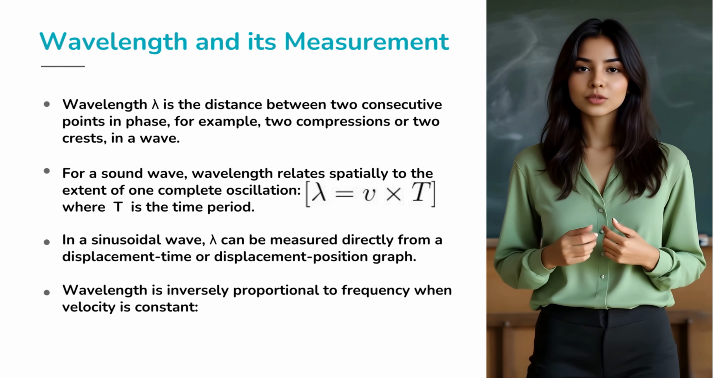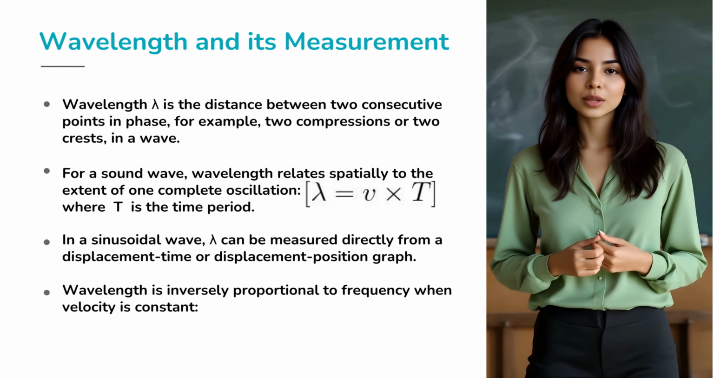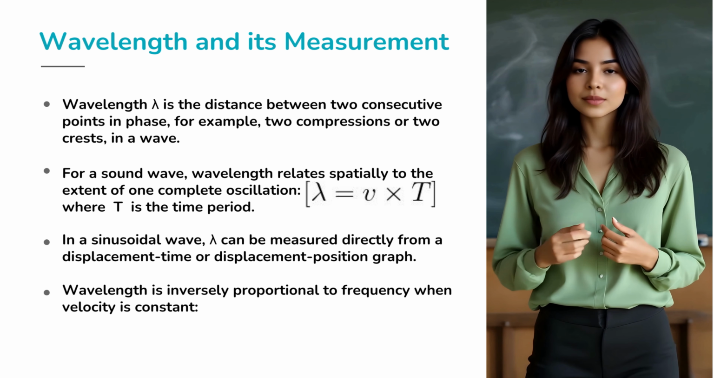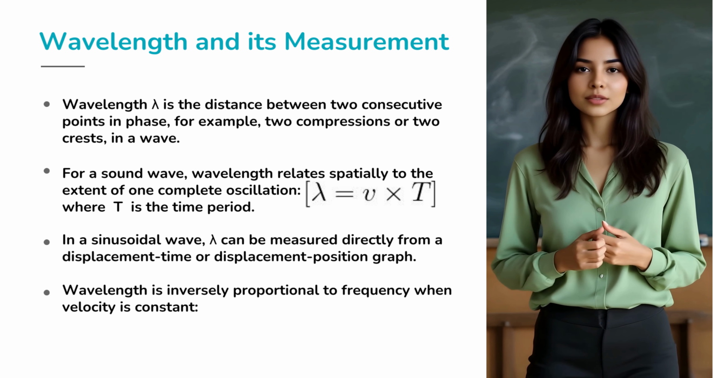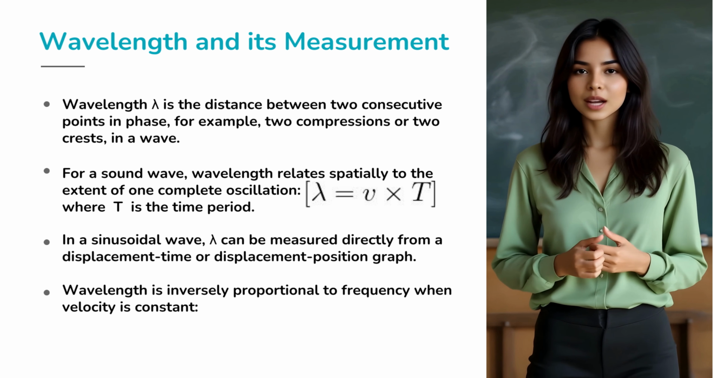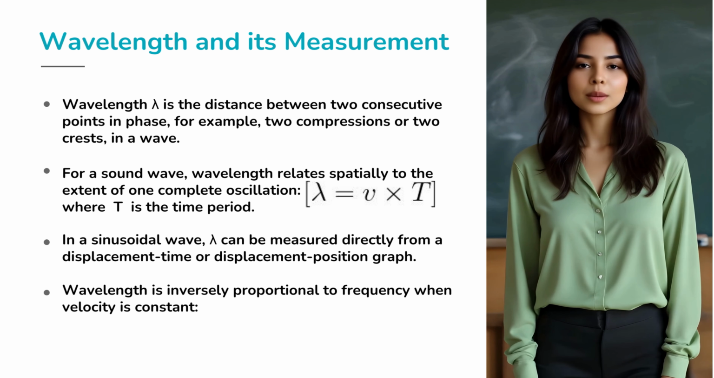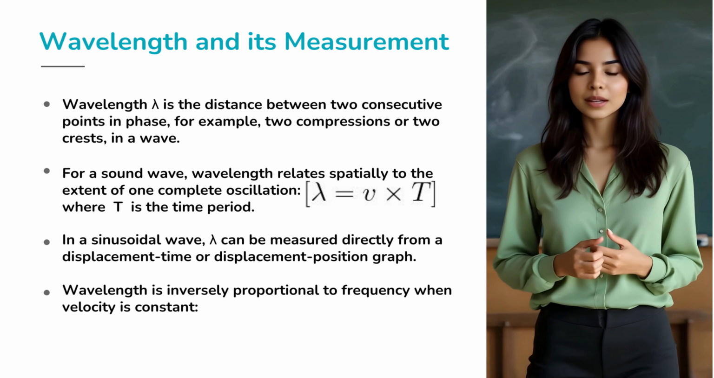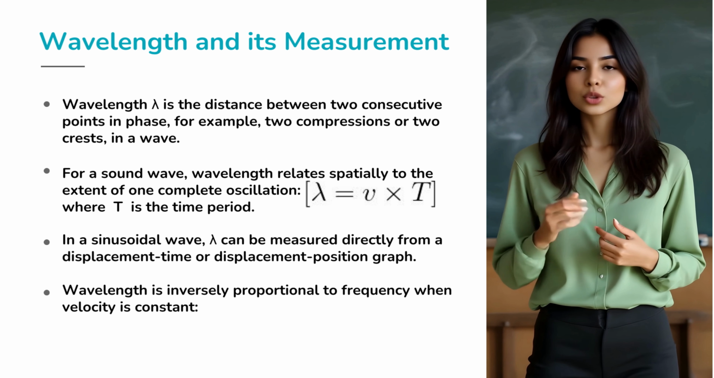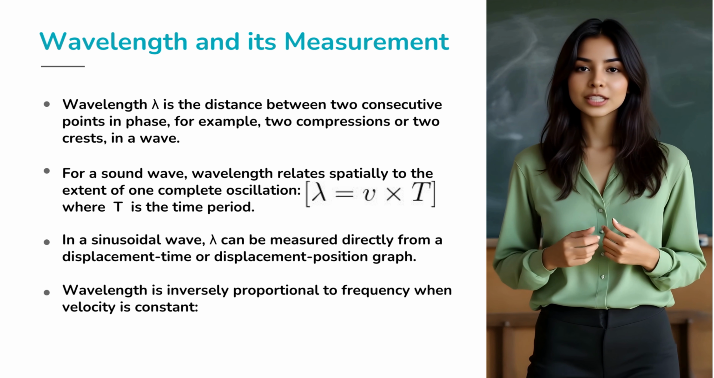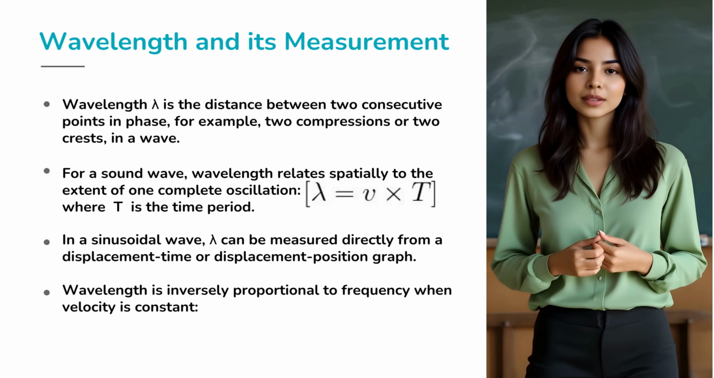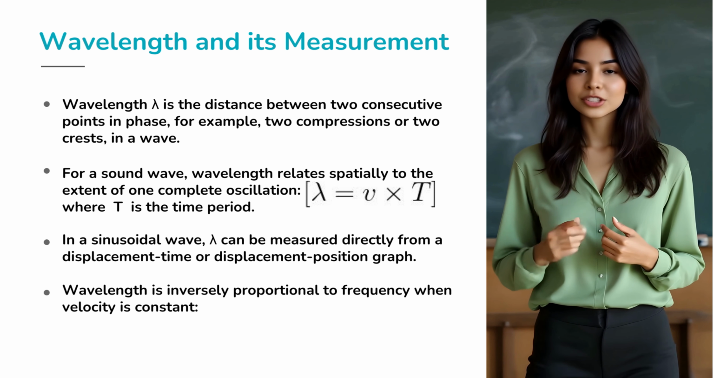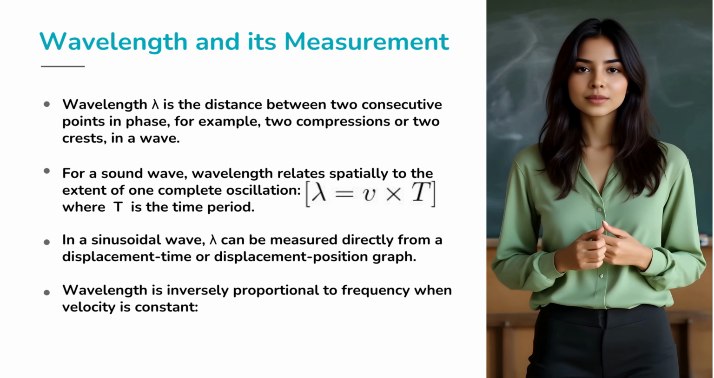For a sound wave, wavelength relates spatially to the extent of one complete oscillation. It is given by the formula lambda equals v multiplied by T, where T is the time period of the wave. In a sinusoidal wave, wavelength can be measured directly from a displacement-time or displacement-position graph. And importantly, wavelength is inversely proportional to frequency when velocity is constant. This means that as frequency increases, wavelength decreases, keeping the product constant.